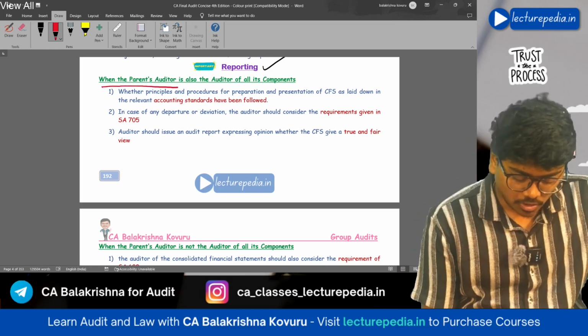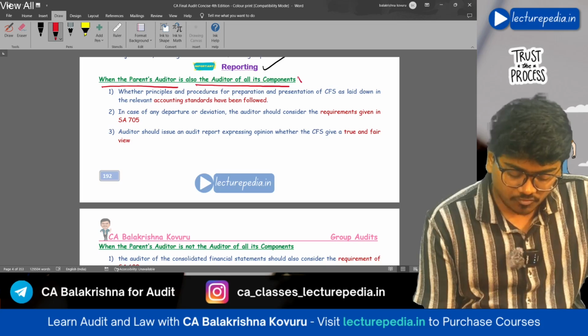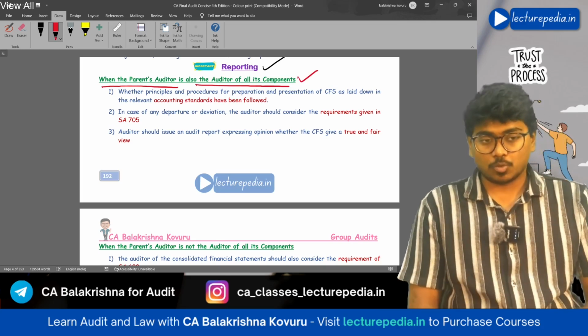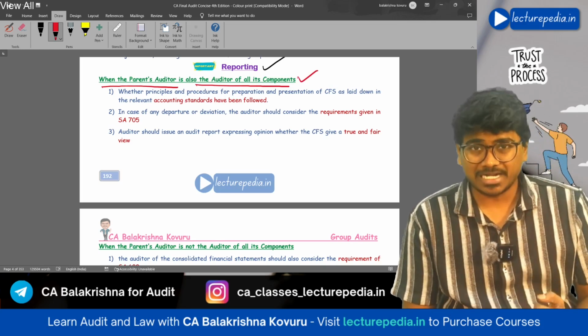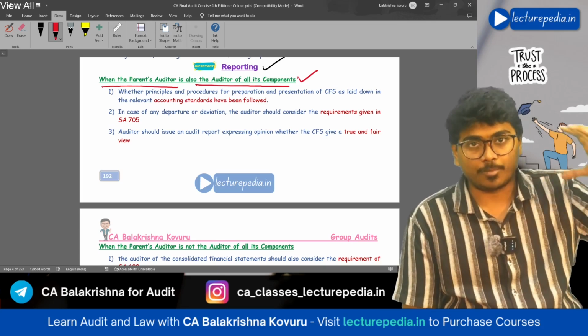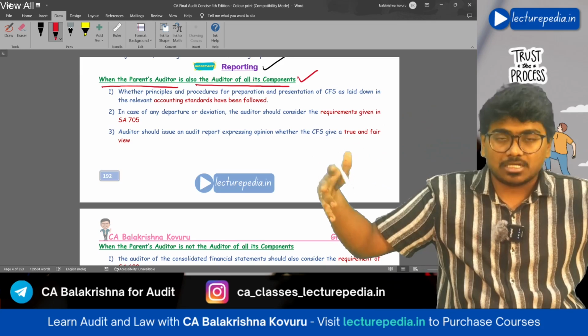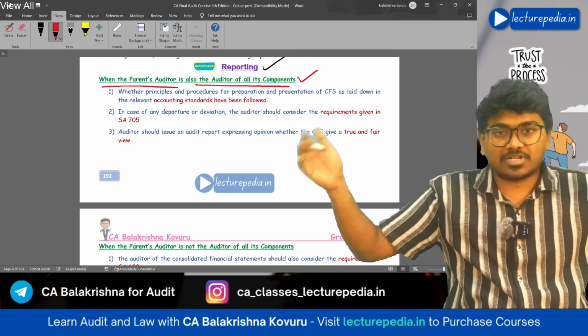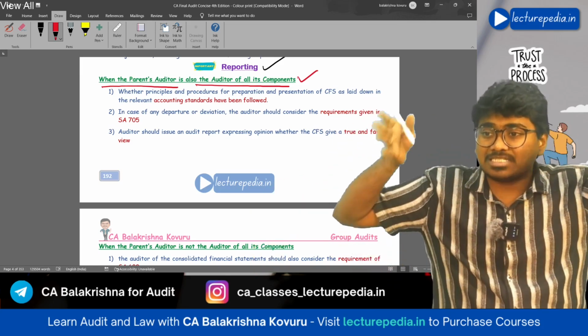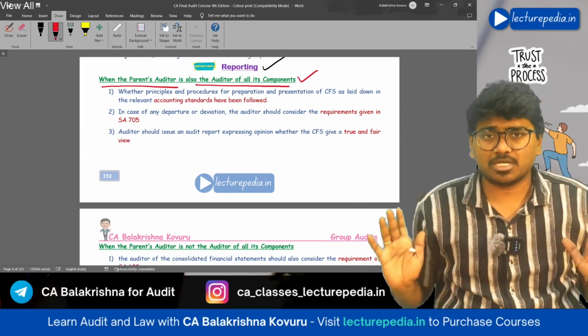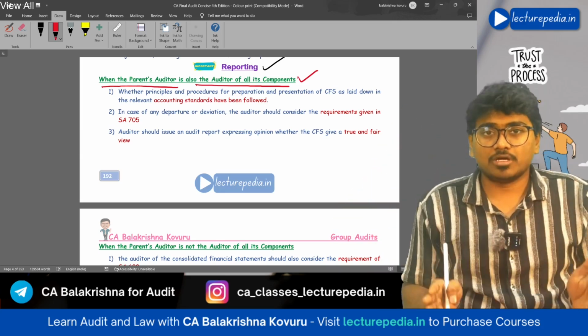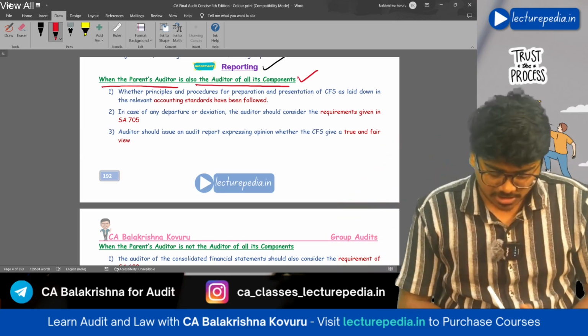When the parent's auditor is also the auditor of all its components, see, the auditor who is auditing the financial statements of the parent is also the auditor of all the components' financial statements. In such a situation, how does the principal auditor report, and what considerations does he need to take into account?